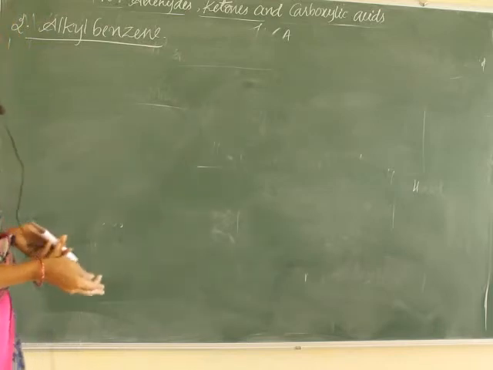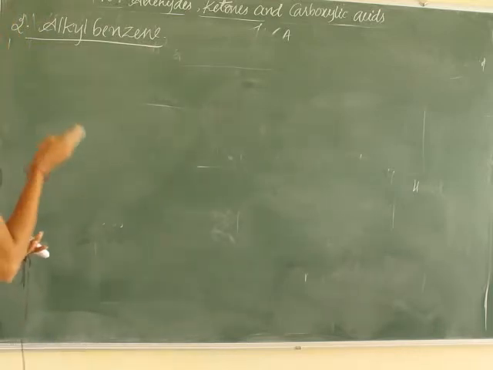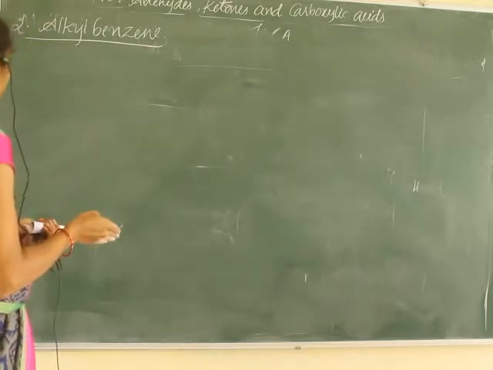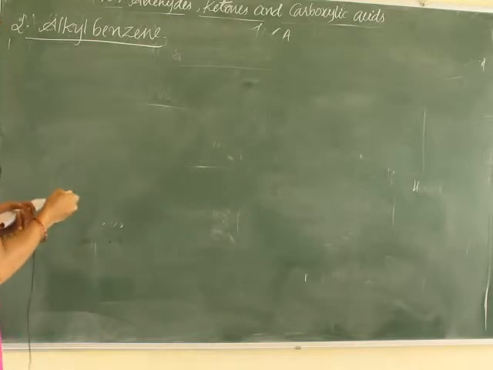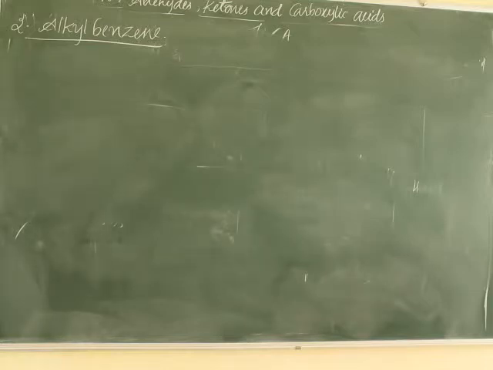How can we prepare aromatic carboxylic acid using alkyl benzene? The benzene ring containing an alkyl group will convert to the corresponding carboxylic acid irrespective of the length of the alkyl group.